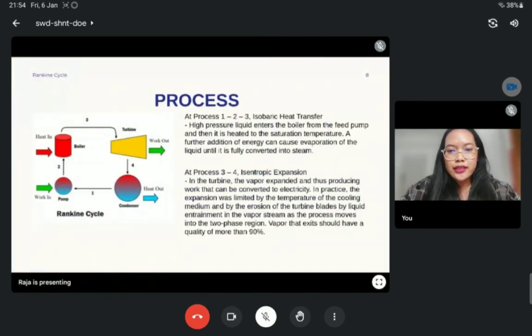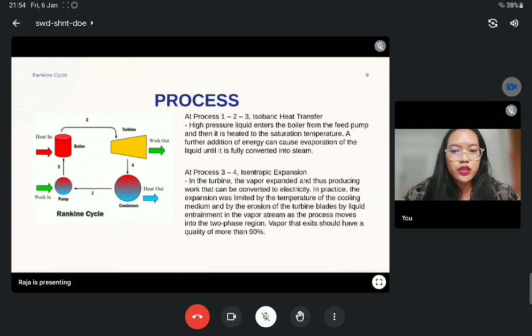For the Rankine cycle process, process 1 to 2 to 3 is the isobaric heat transfer. High pressure liquid enters the boiler from the feed pump, and then it is heated to the saturation temperature. A further addition of energy causes evaporation of the liquid until it is fully converted into steam.